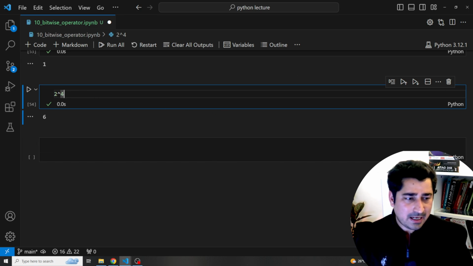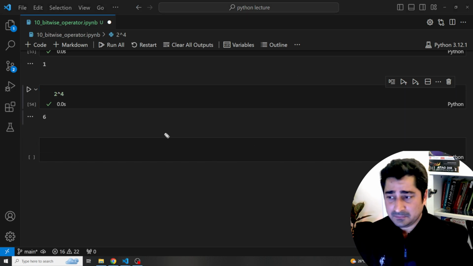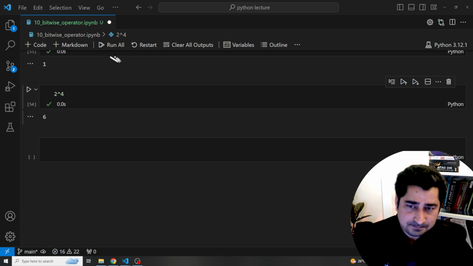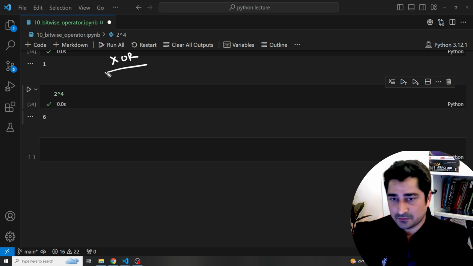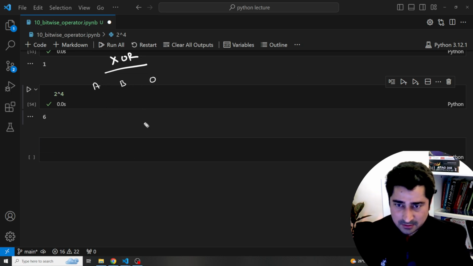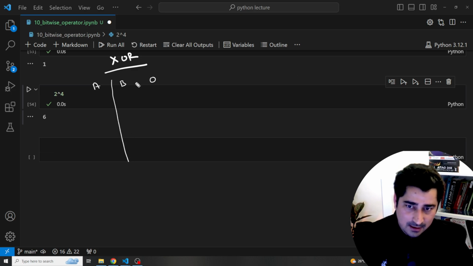Before doing that, I have to show you the XOR table. So let's try to understand what this XOR table looks like in real. XOR is also called exclusive OR. Let's suppose I have an input A and an input B, then the output. I'm going to consider 2 bits.